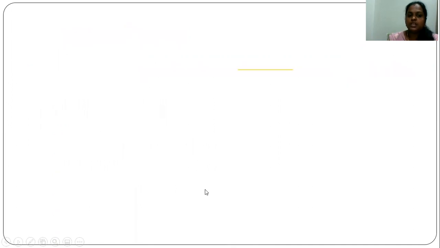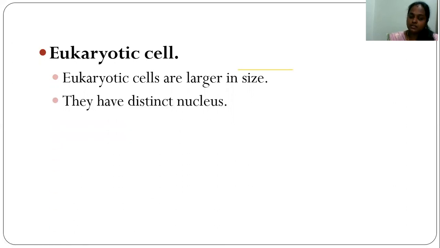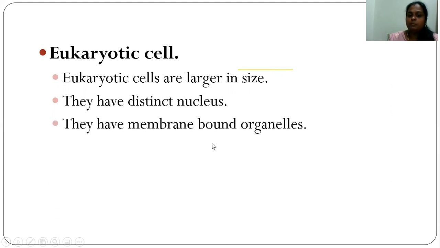Next we'll move on to the eukaryotic cell. Eukaryotic cells are larger in size, and they have a distinct nucleus. The distinct nucleus will be present with nuclear membrane, nuclear pore, nucleolus, chromosomes. All this well-developed nucleus will be there in the eukaryotic cell. And they have membrane-bound organelles. Membrane will be present, and some organelles are single-membrane bound organelles and some are double-membrane bound organelles.